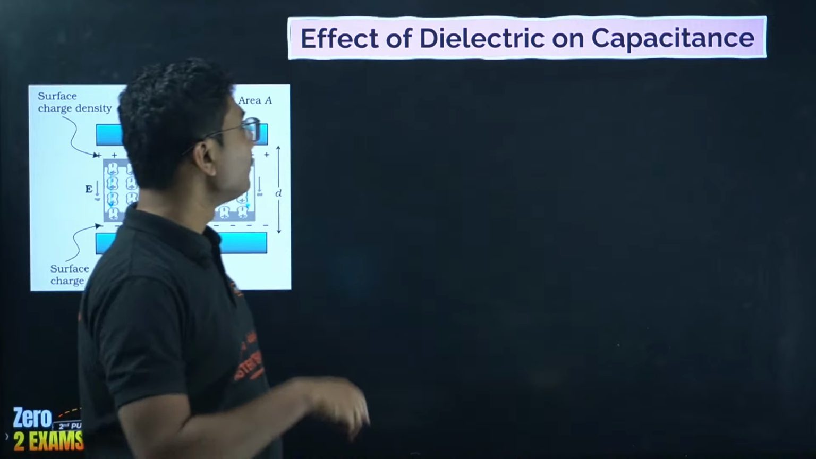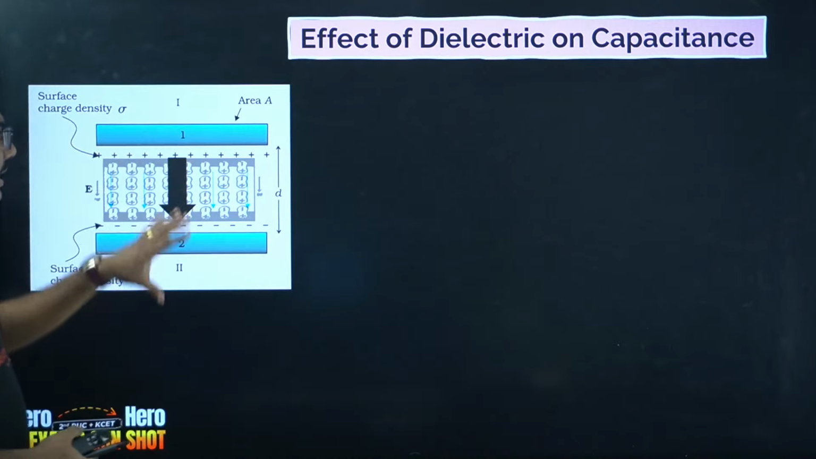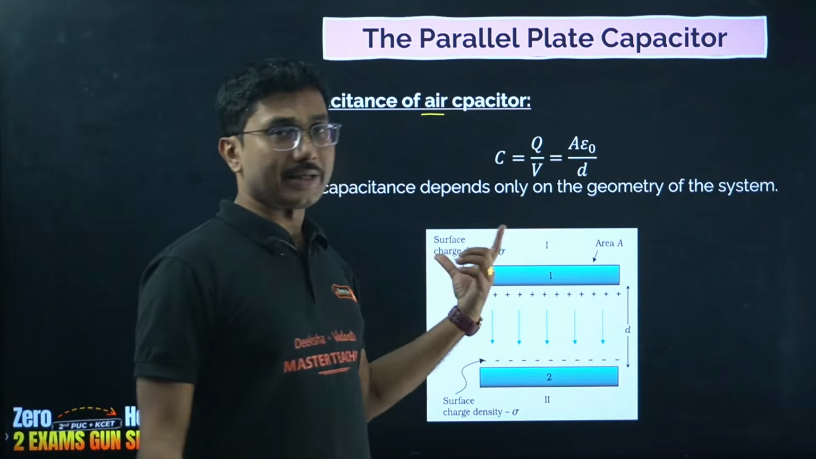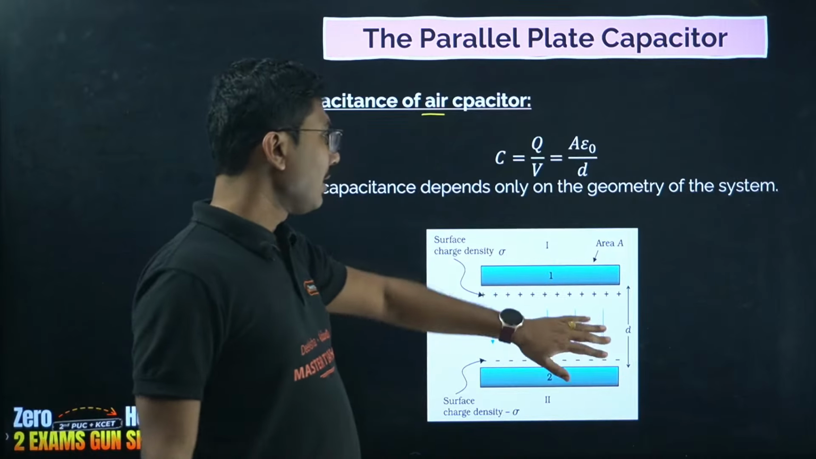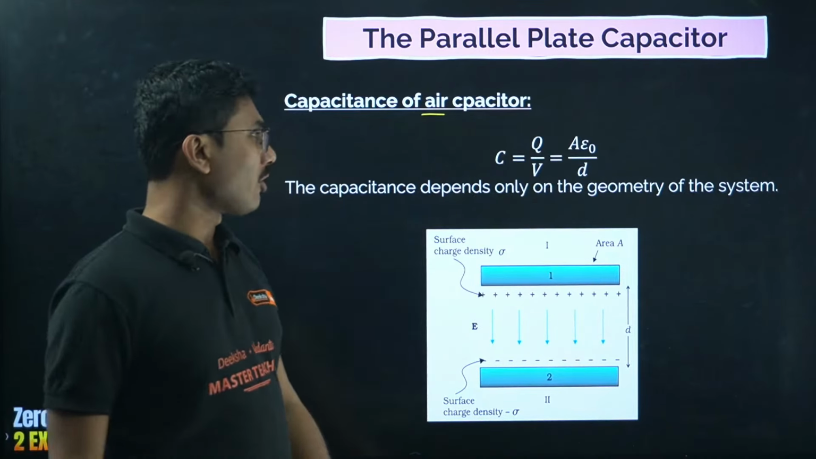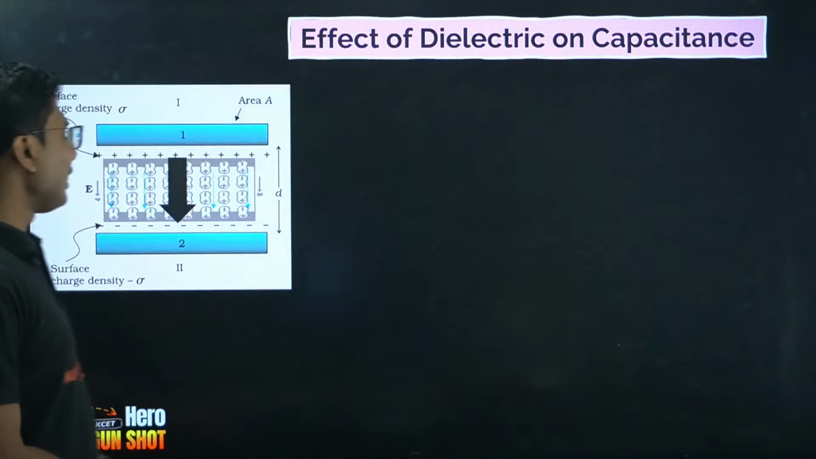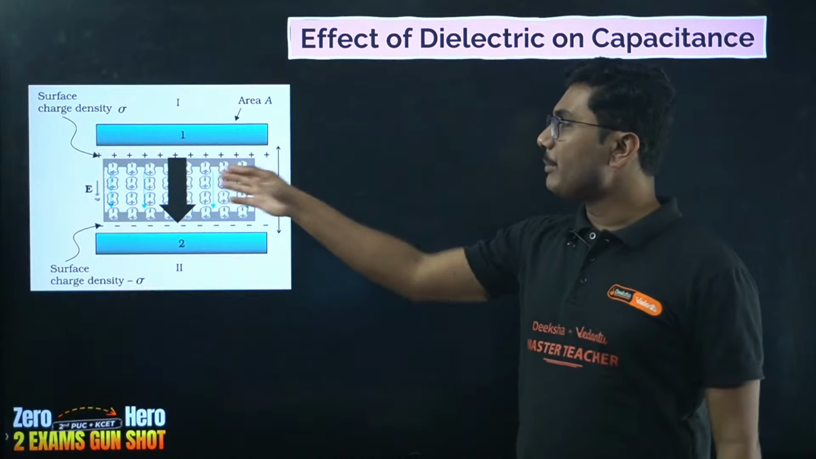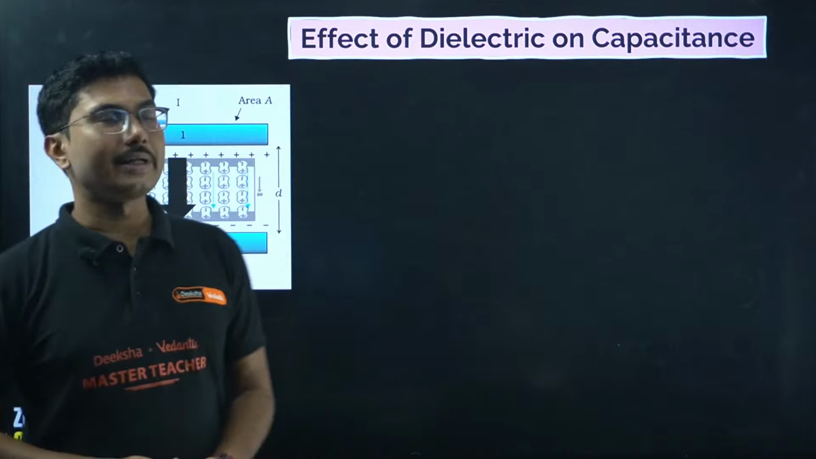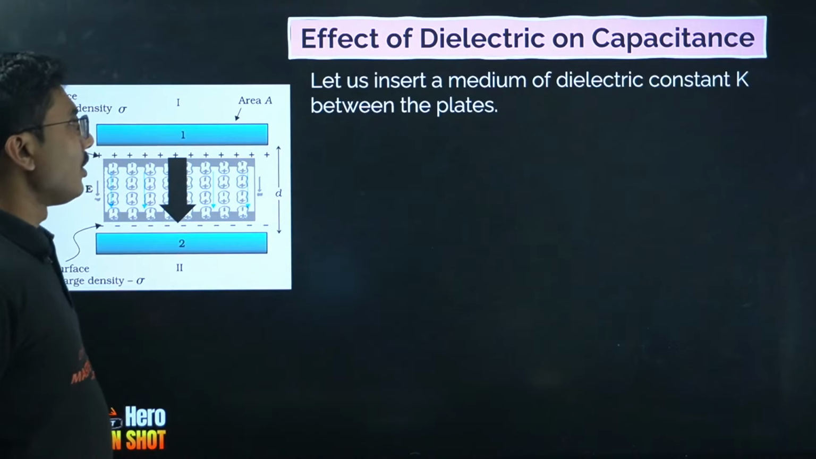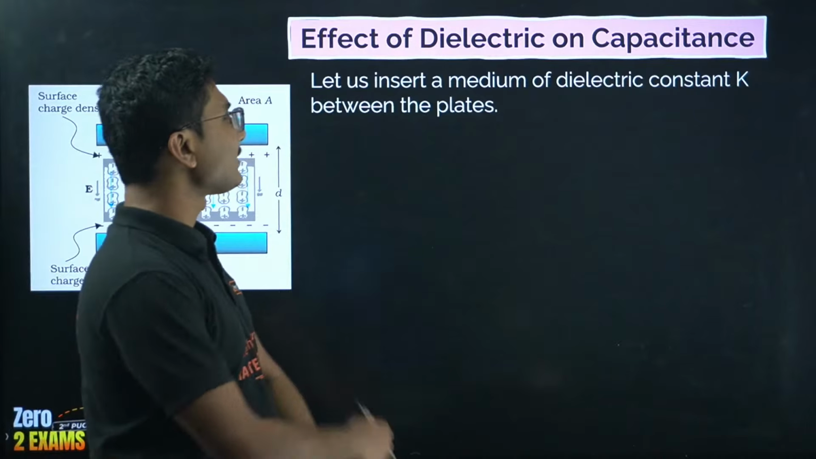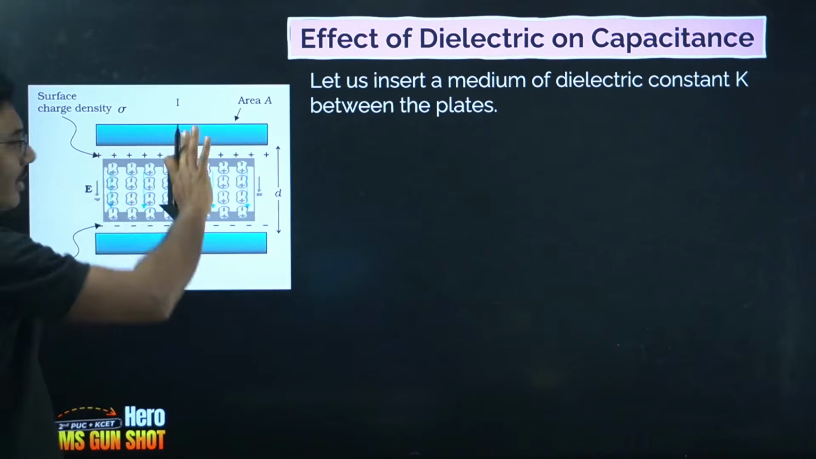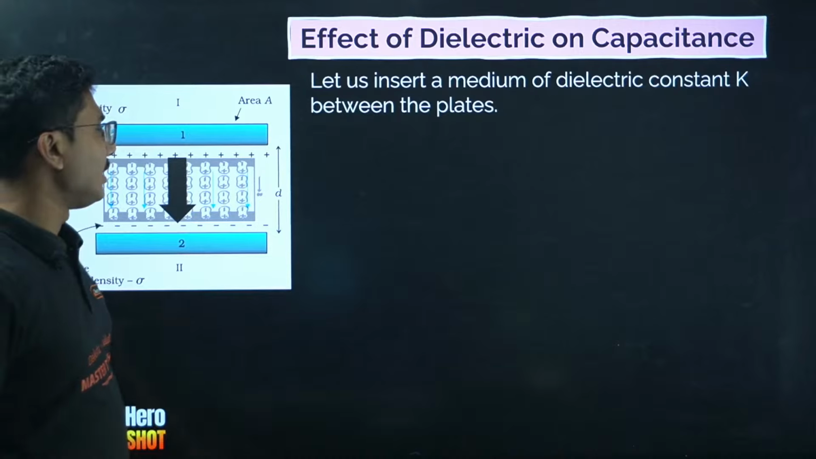Okay, Chirag. Now, previously we had a capacitor, and in between the plates we had only air, and we calculated the capacitance to be A epsilon naught by D. Now what will happen if we put a dielectric slab between the capacitor plates? Whether it will increase or decrease, what will happen? Okay, let's find out. So let us insert a medium of dielectric constant K between the plates, and we are filling it completely. Even though you are seeing some gap left, there is no gap left. It is completely filled inside the capacitor.